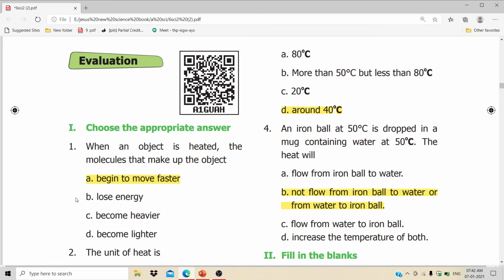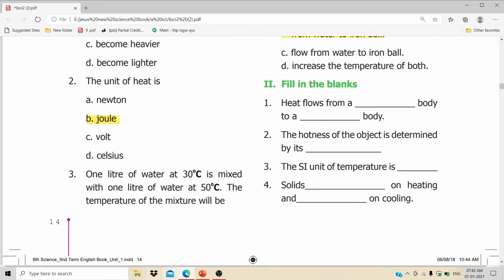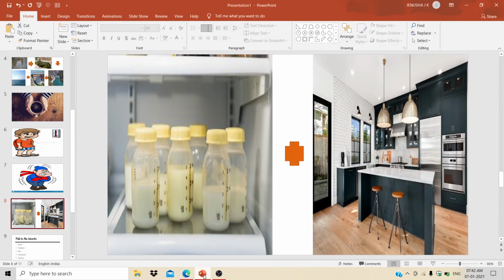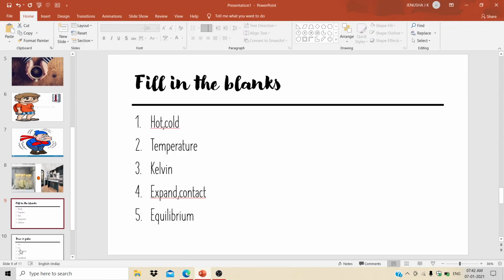Then, Roman number 2, fill in the blanks. First question, heat flows from a dash body to a dash body. Hot body and cold body. Write in the first blank hot and the second blank cold.